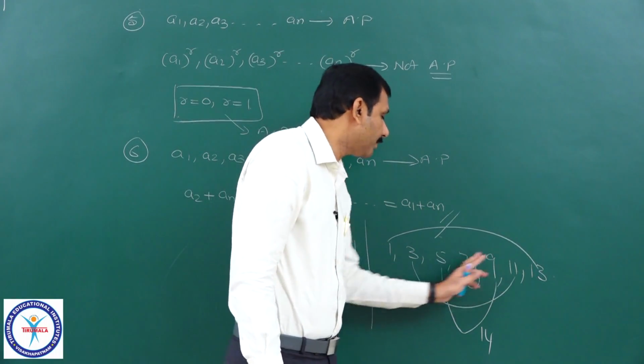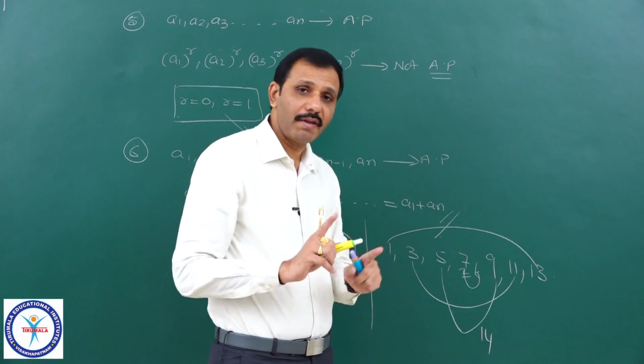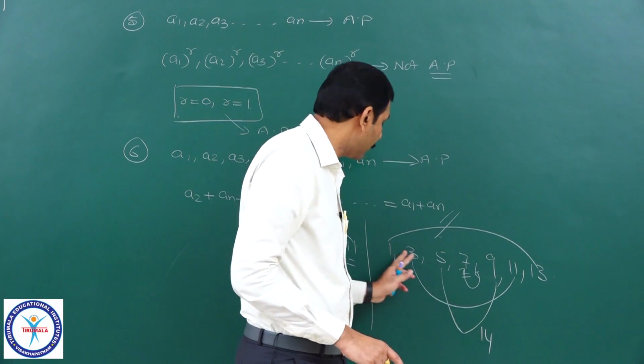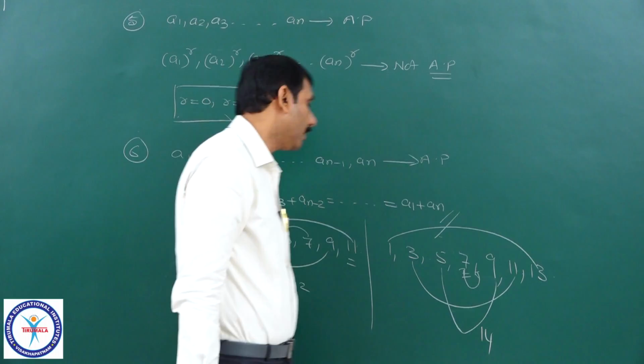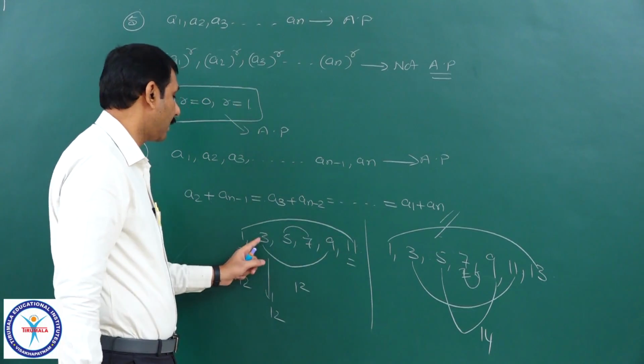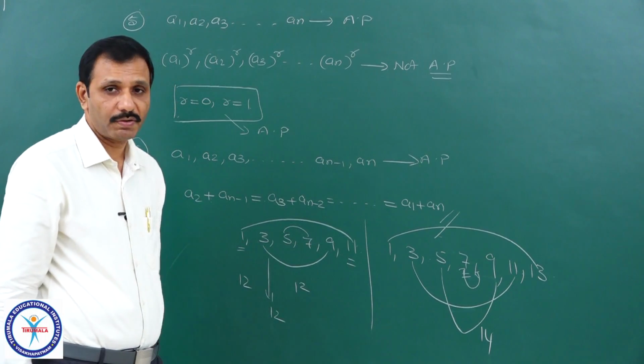Therefore, when the number of terms is odd, you will get only one middle term. That term should be added to itself to get the sum of the first term and last term. If the total number of terms is even, then 1 plus 11 is equal to 3 plus 9 is equal to 5 plus 7 only, you will get.